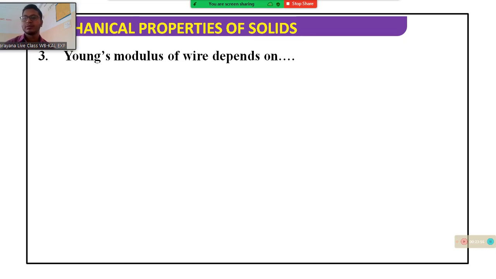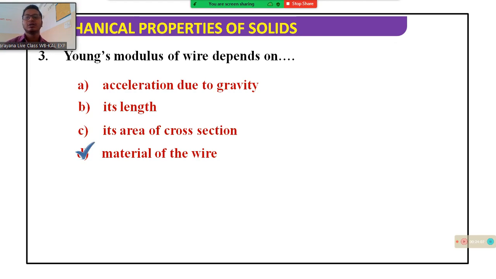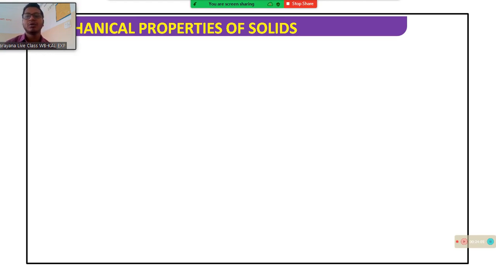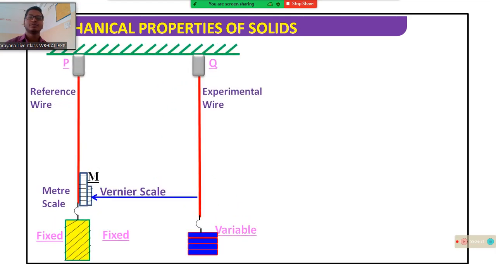Next, the Young modulus of the wire depends on acceleration due to gravity, length, area of cross section, and material of the wire. Determination of Young modulus of the material of the wire. This is the experiment.